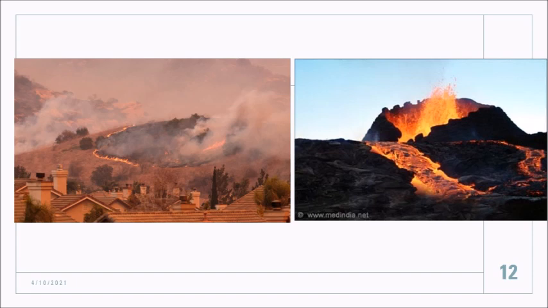In this image, we can see a volcanic eruption and also a forest fire. These occur naturally and cause more air pollution, which we cannot control. So both natural and human sources make air pollution.